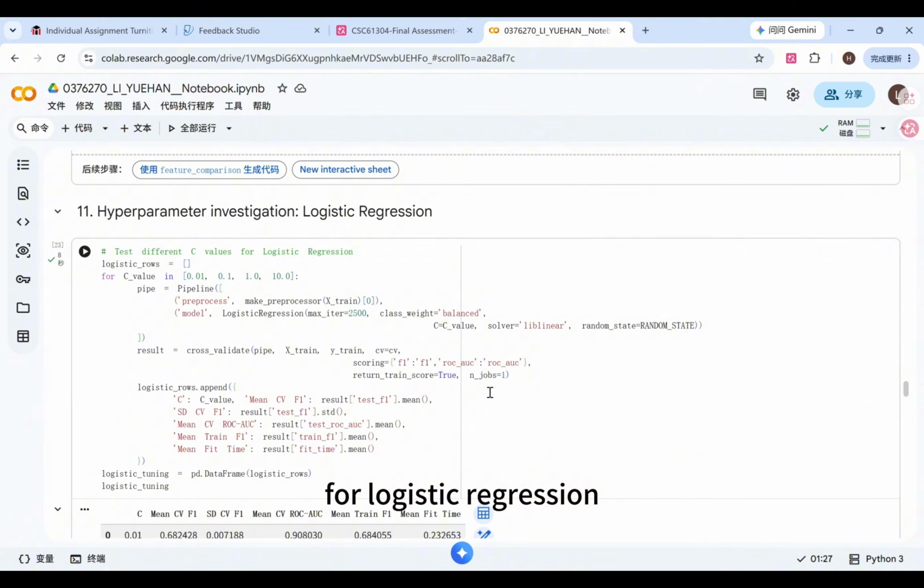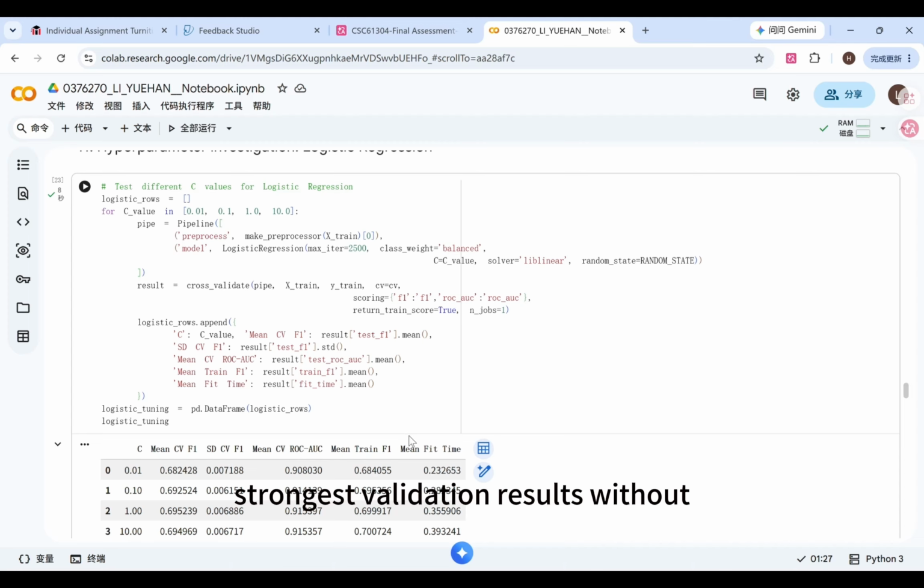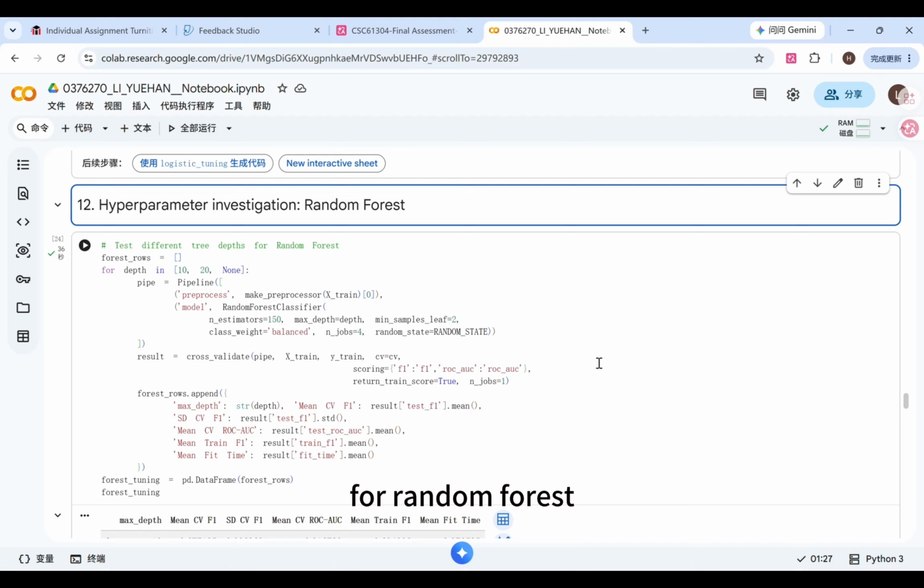For logistic regression, I investigate the regularization parameter C. C equal to 1 provides the strongest validation result without unnecessary model flexibility. For random forest, I investigate maximum tree depths.